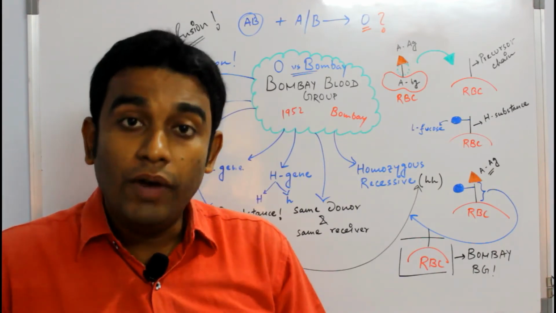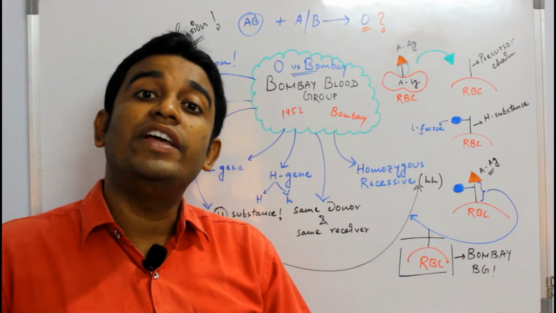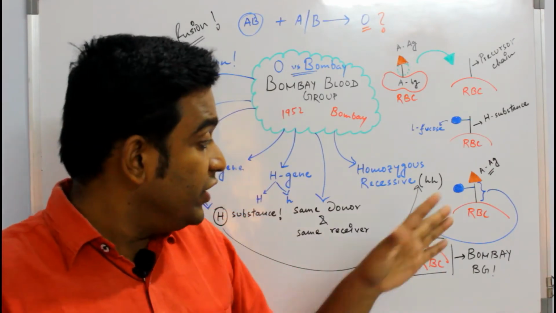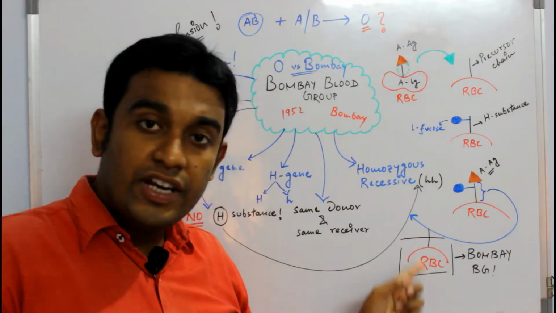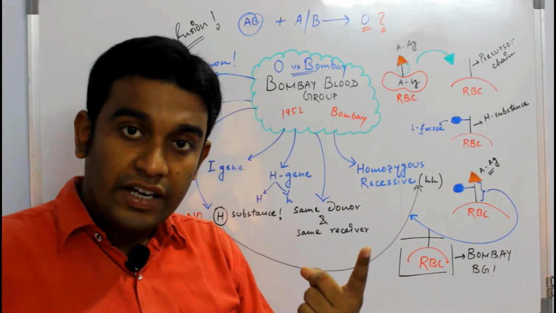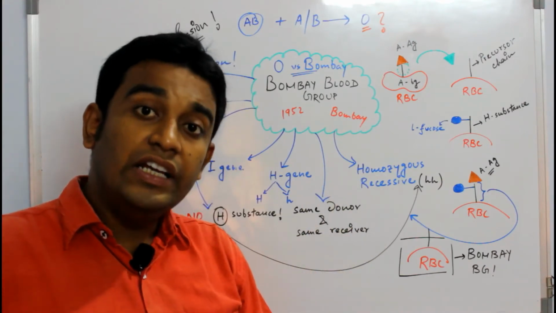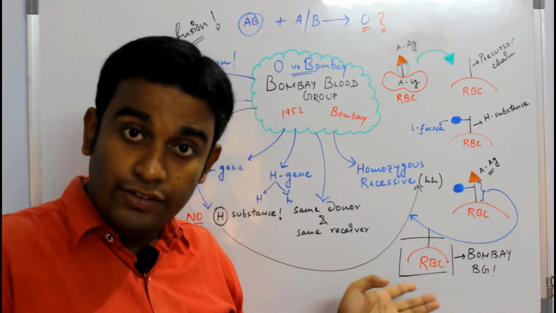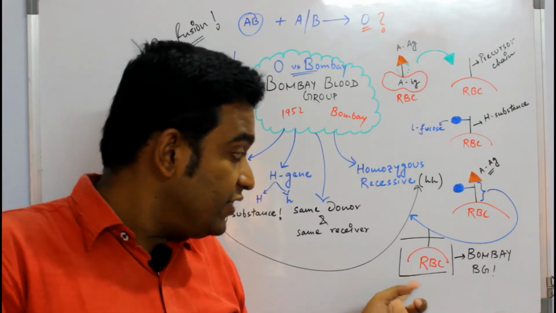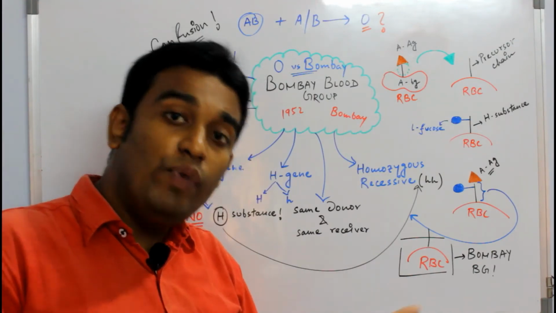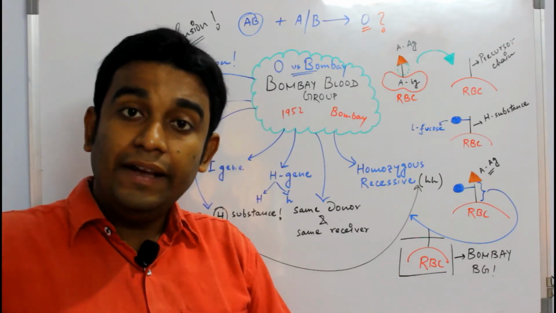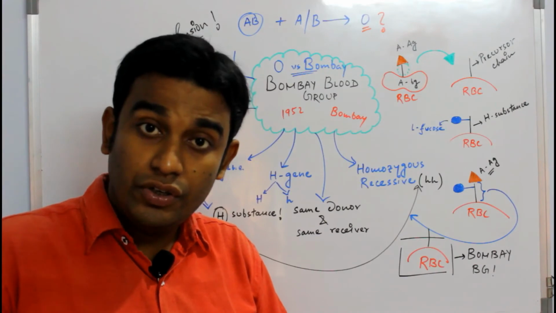If I have O blood group, I will have antibodies against both A and B. But think about this now. None of the antigens are present. It doesn't have A antigen, it doesn't have B antigen, it doesn't have H antigen. You see, there is no H substance, right? So what will happen? This Bombay blood group will have antibodies against A, B and H.